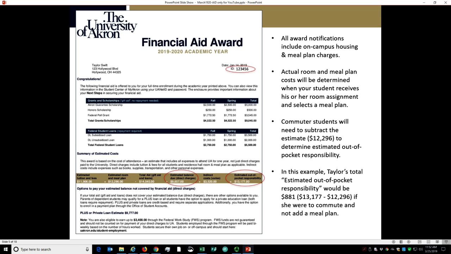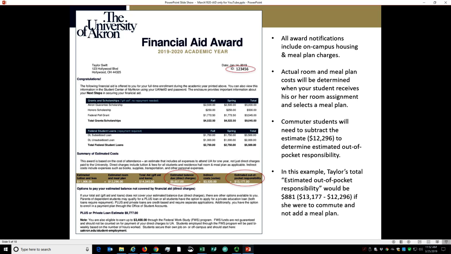All award letters assume the student will be living on campus. Commuter students will need to subtract the estimated room and meal plan from the figures shown on the award letter. As a reminder, the room and meal plan figures on the award letter are estimates. Actual room and meal plan costs will be determined by the student's housing assignment and meal plan choice. Actual tuition and fee charges will be determined by the student's enrollment each semester.